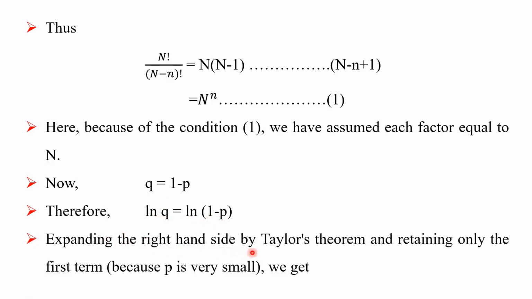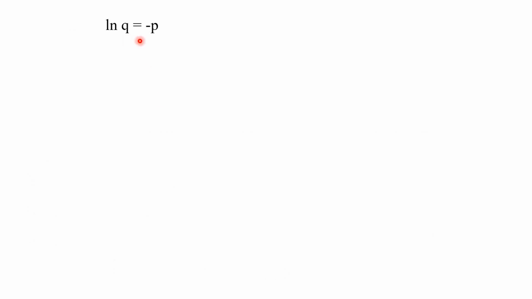Expanding the right hand side by Taylor's theorem and retaining only the first term, because P is very small, which is our second condition, we get ln Q is equal to minus P. Hence Q is equal to e raised to minus P.